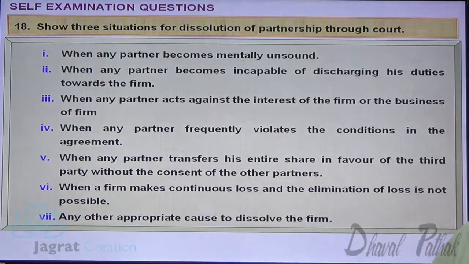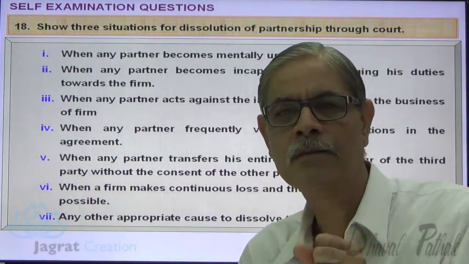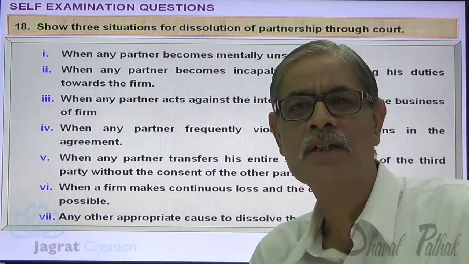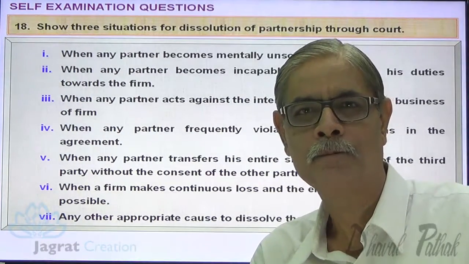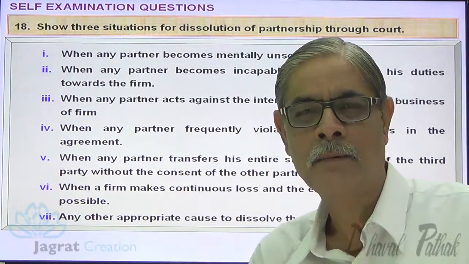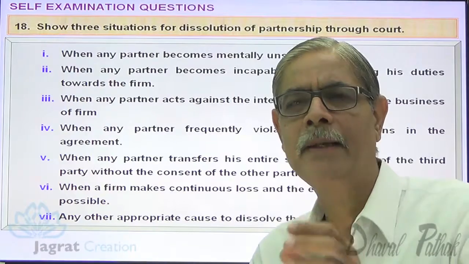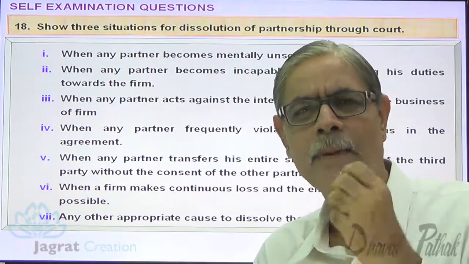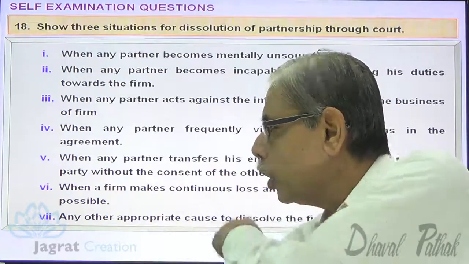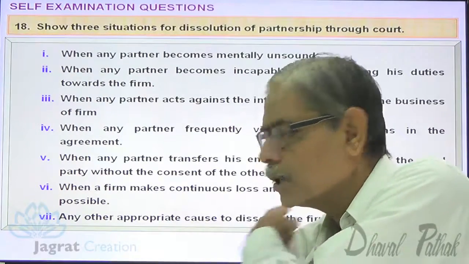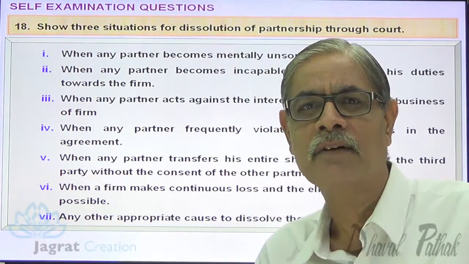Or any other appropriate cause to dissolve the firm. The appropriate reason is decided by the court on the basis of just and equitable grounds. If there is a partnership with an alien enemy, or if any partner is convicted for any moral turpitude or for any criminal offense, that can be a good ground for ordering the dissolution of the partnership firm. So all the grounds in the last situation are based upon the discretion of the court, on the basis of just and equitable grounds.